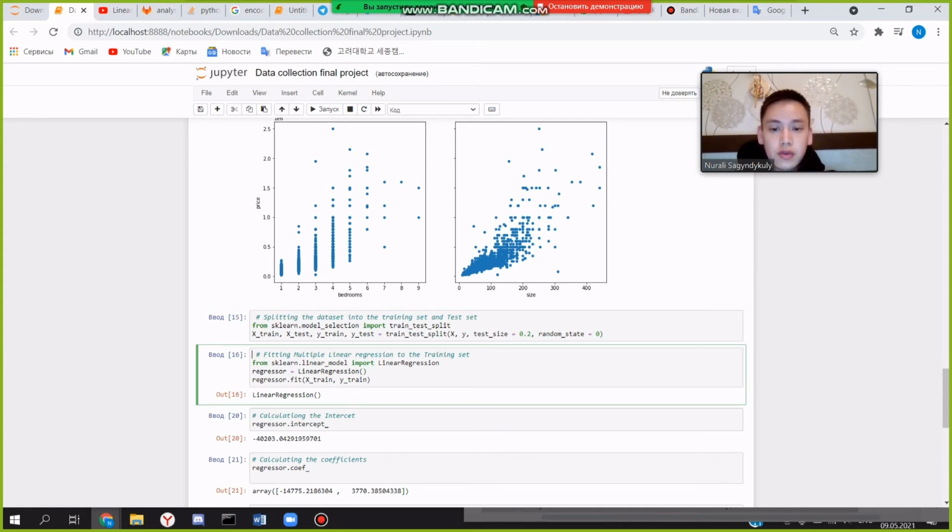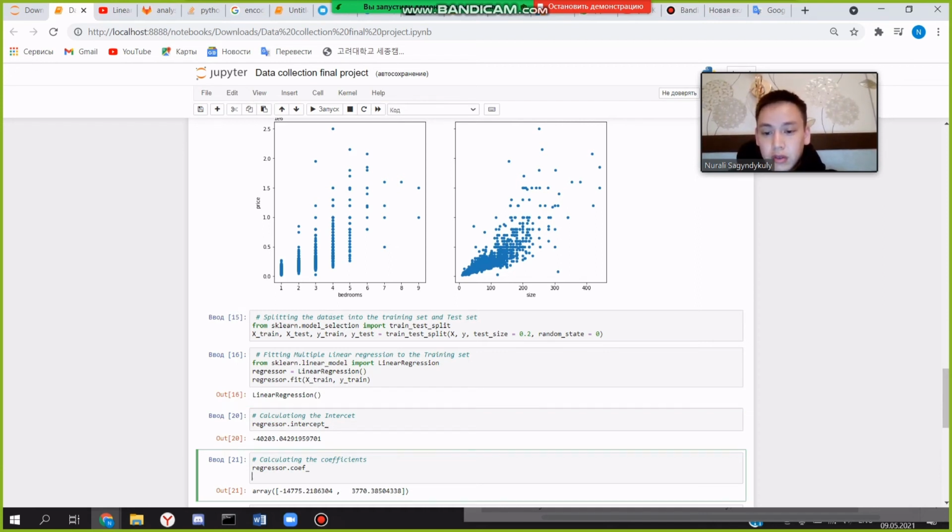Then to train the algorithm, we use X-train and Y-train with linear regression. For this, we use the linear regression library. Linear regression has two main parameters: the intercept and the slope. Then we calculate our intercept and the slope.